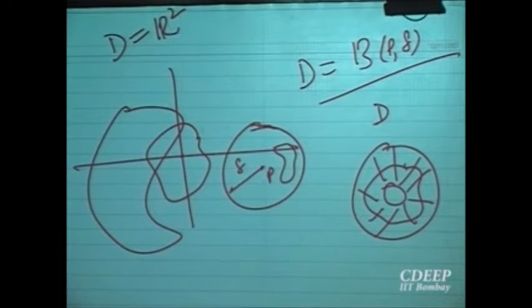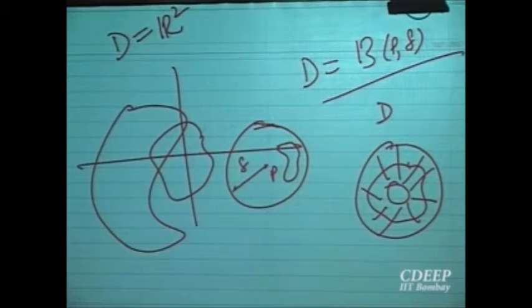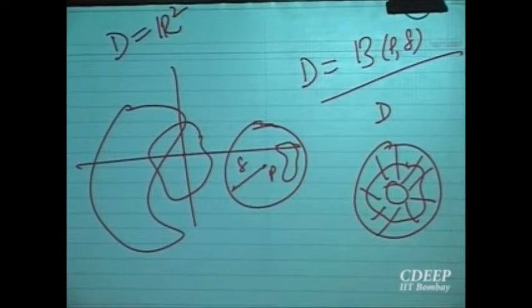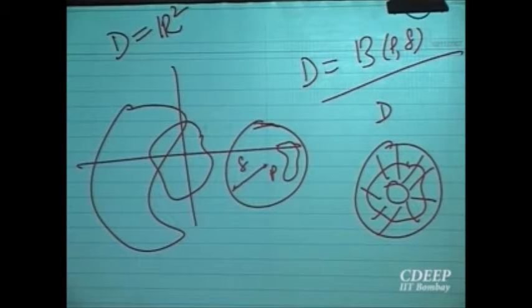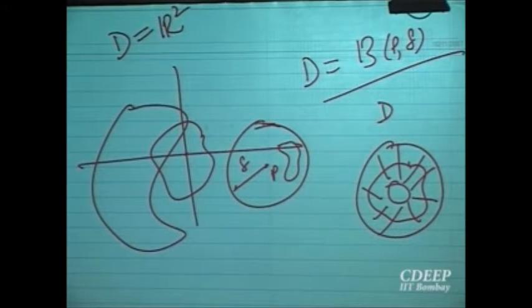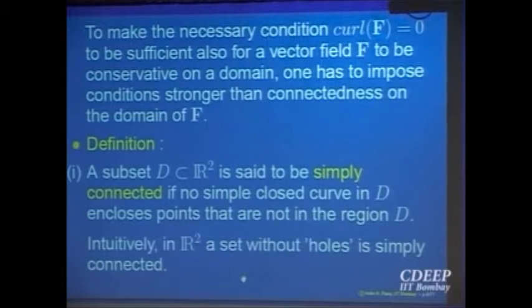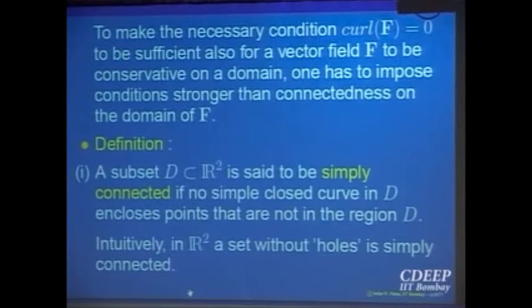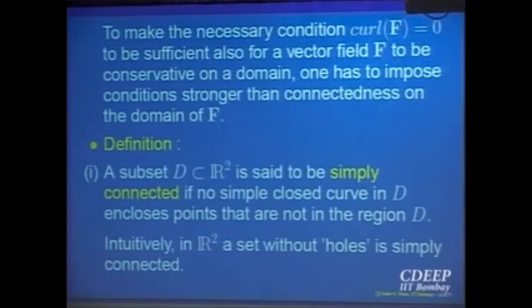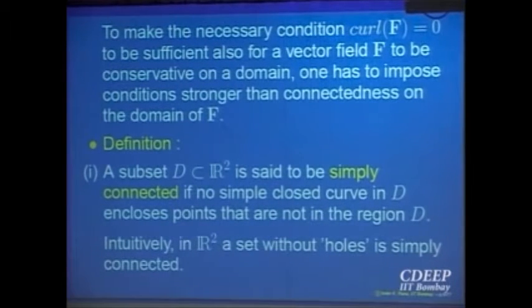Annulus region is connected. R2 minus origin is connected. Right? So it is something stronger than saying it is connected. So this is what we mean by saying something is simply connected in the plane. In a sense, the sets which are simply connected in the plane are sets without any holes inside them, right? There should not be something removed from inside them. They are sets without holes.